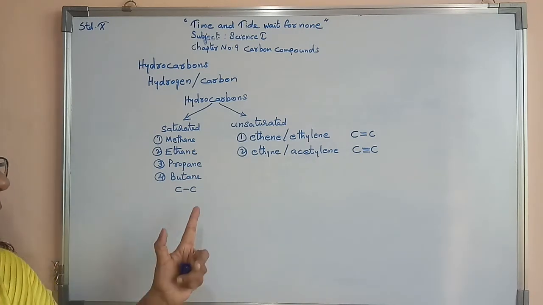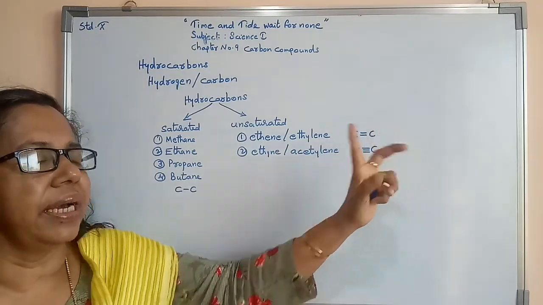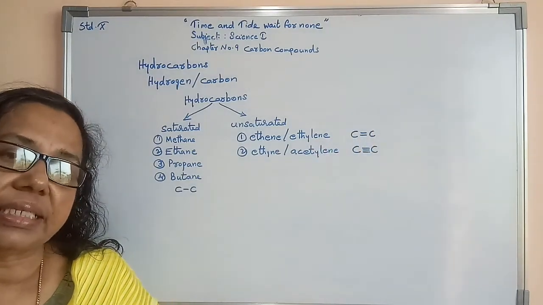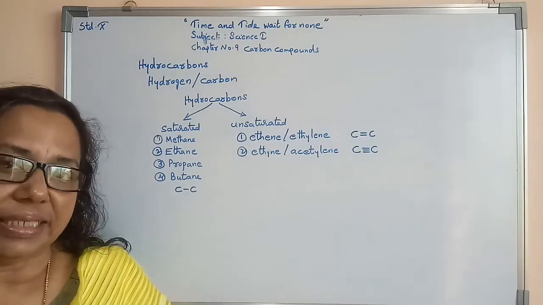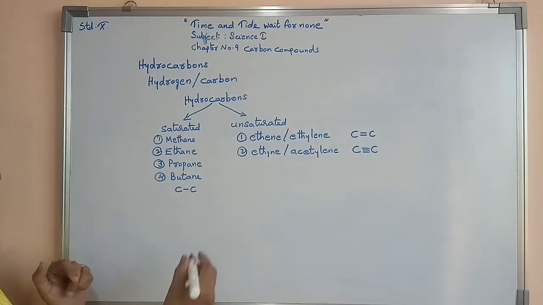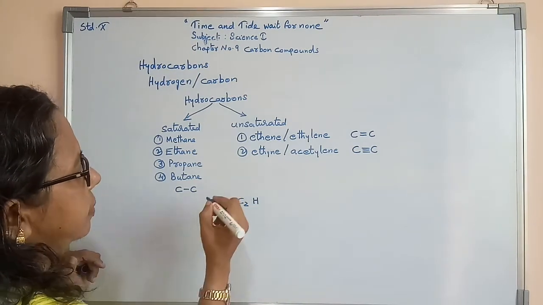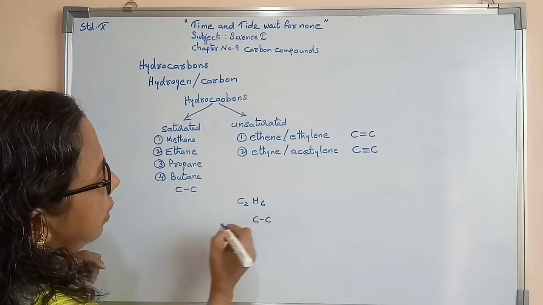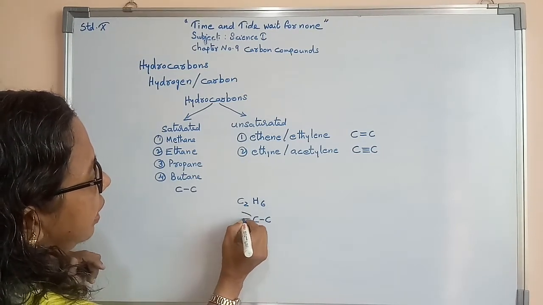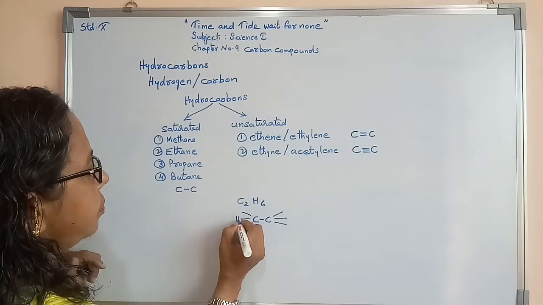In saturated hydrocarbons, single bond formation is there, one electron sharing only takes place, but in the unsaturated ones the number of hydrogen atoms will be less. We will compare ethane, C2H6. Here there is a single bond between 2 carbons, afterwards 3 hydrogens will be there.